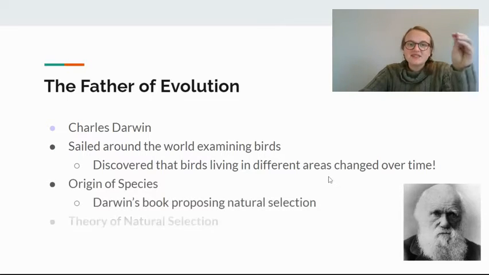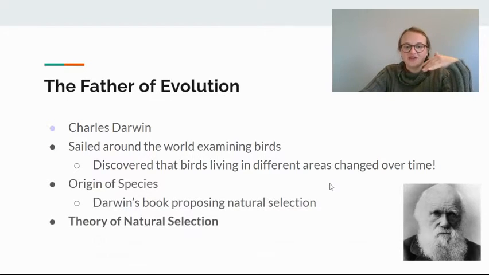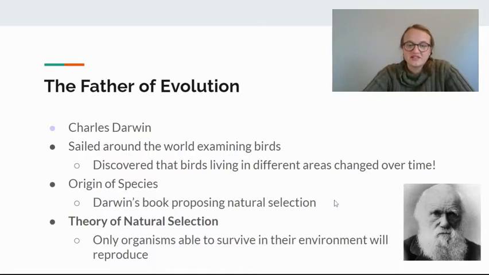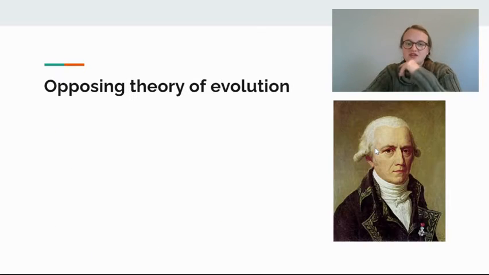So basically, he proposed something called the theory of natural selection. Basically, only organisms that are able to survive in their environment will reproduce. This makes sense, right? If an organism has some sort of mutation or adaptation where it makes them hard to eat food, hard to escape predators, hard to stay warm, they're not going to survive. So therefore, they're not going to produce offspring. So therefore, those genes, those traits that didn't work in those environments won't be passed on. So only the best traits will be passed on. Survival of the fittest. So Charles Darwin, theory of natural selection.